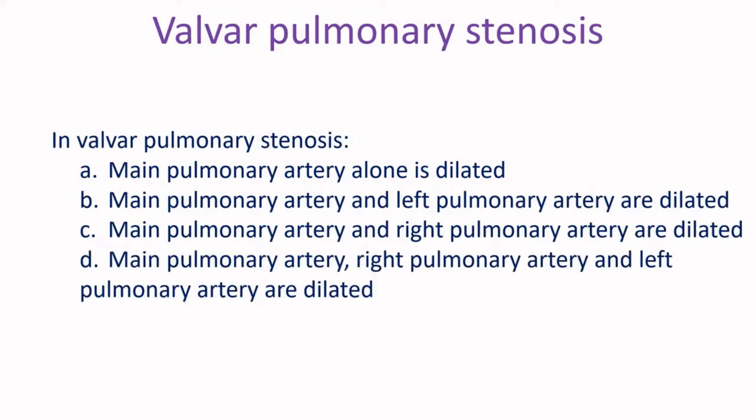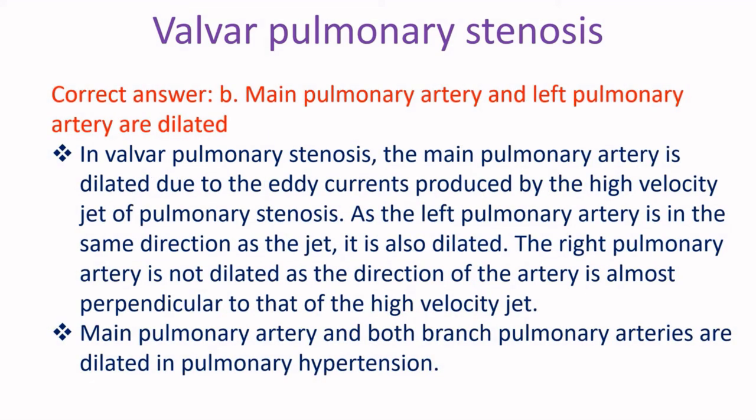In valvular pulmonary stenosis, A. Main pulmonary artery alone is dilated. B. Main pulmonary artery and left pulmonary artery are dilated. C. Main pulmonary artery and right pulmonary artery are dilated. D. Main pulmonary artery, right pulmonary artery and left pulmonary artery are dilated. Correct answer B. Main pulmonary artery and left pulmonary artery are dilated.